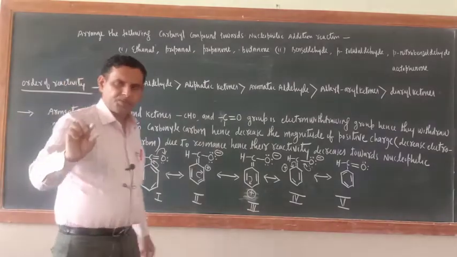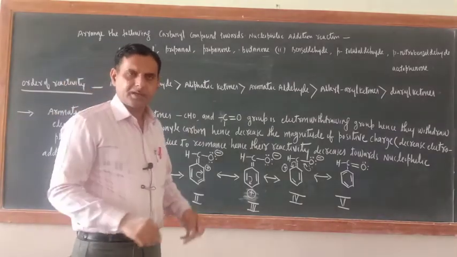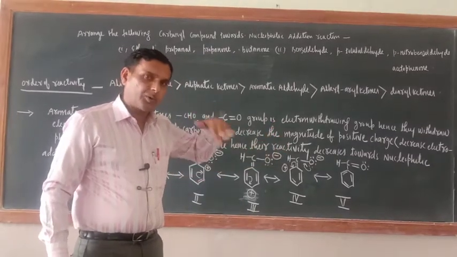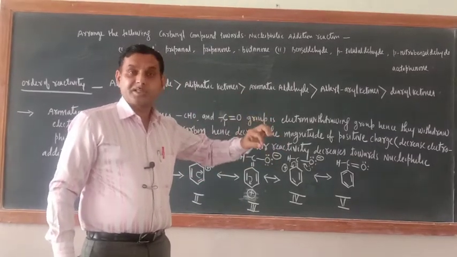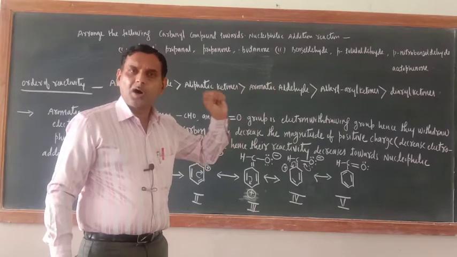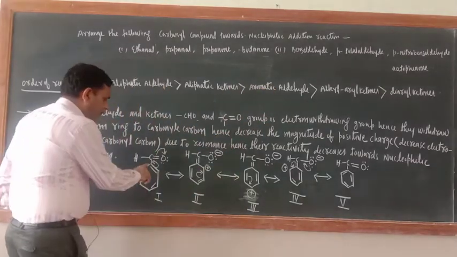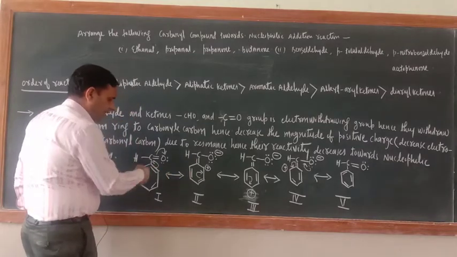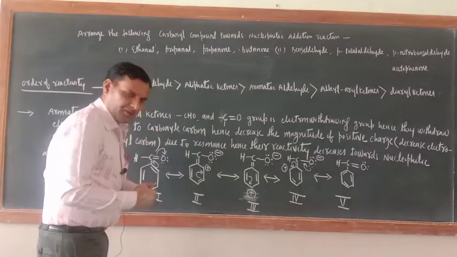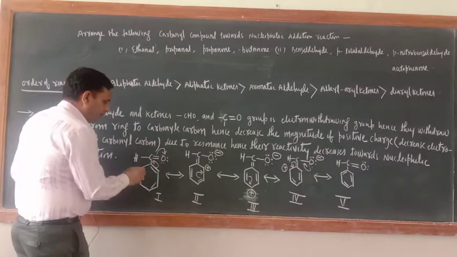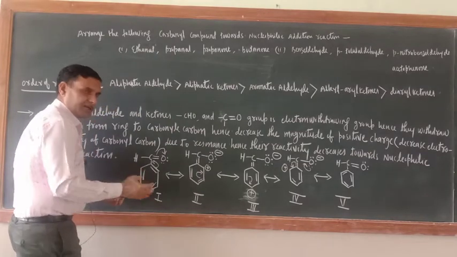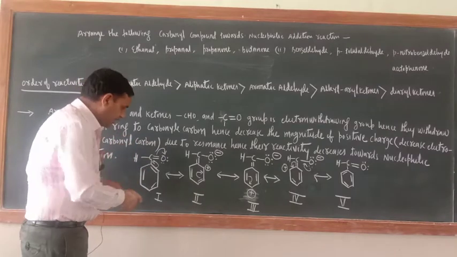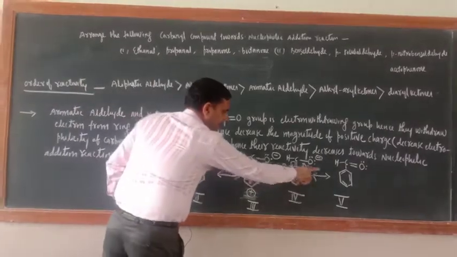Always remember, if in the benzene ring an electron donating group is attached, like OH, NH2, OR, then the arrow mark should be shown outside. But if electron withdrawing groups are there, then they will withdraw the electrons of the benzene ring towards itself, then the inside arrow mark should be shown like that.